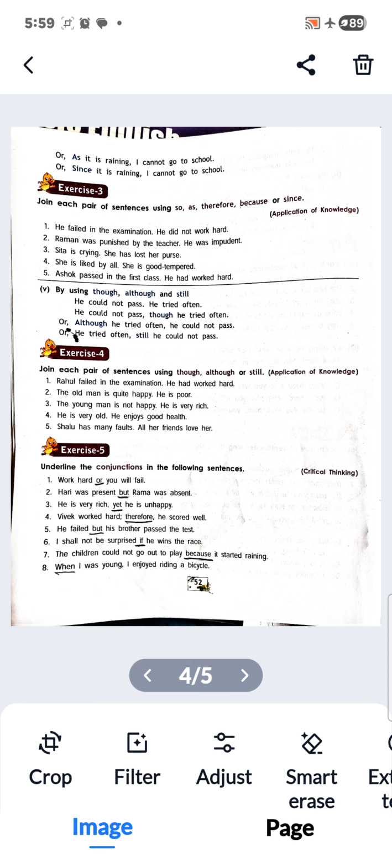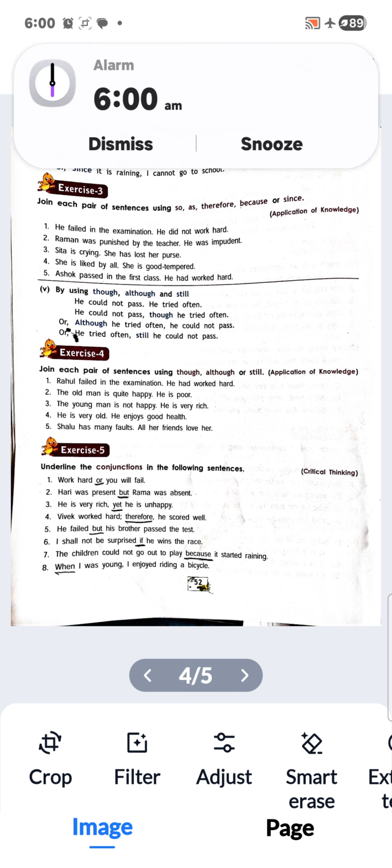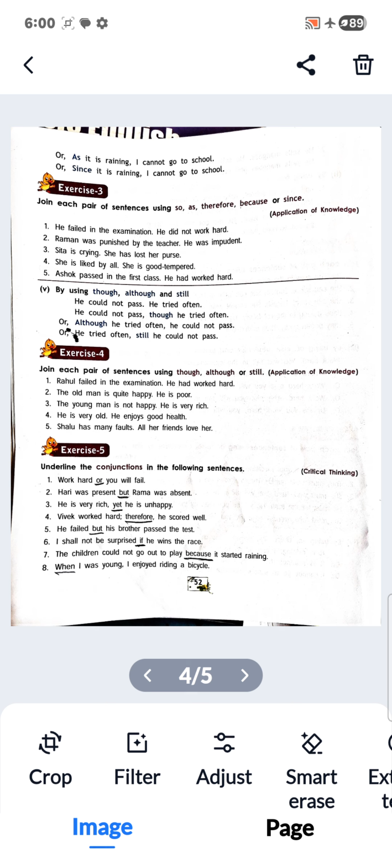So here in exercise 4, Rahul failed in the examination. He had worked hard. So, Rahul failed in the examination though he had worked hard. Yes, or Rahul failed in the examination although he had worked hard.